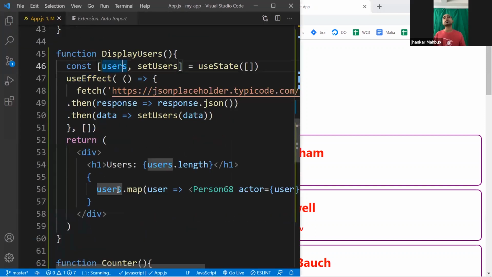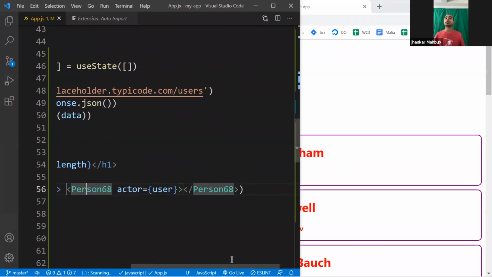Eventually, once your state is available, you can map through all the items there. It could be 1, 10, 100, or thousands, and you can call a component and pass dynamic data. And for every single item you have, it will create a component.